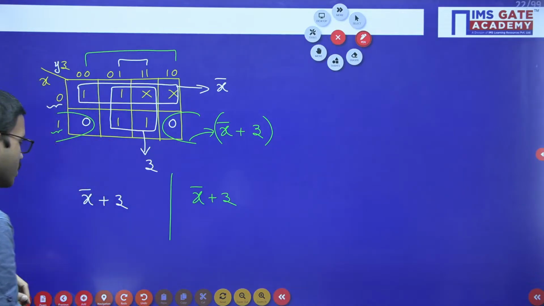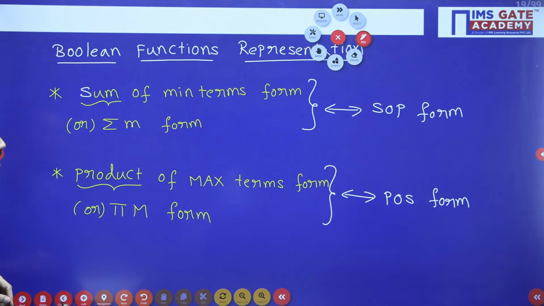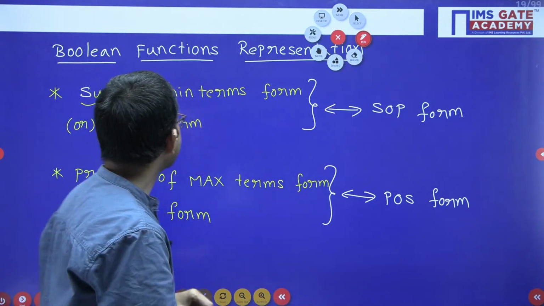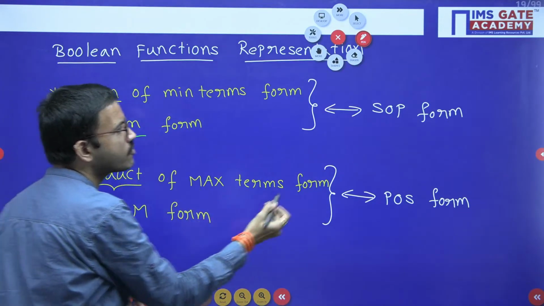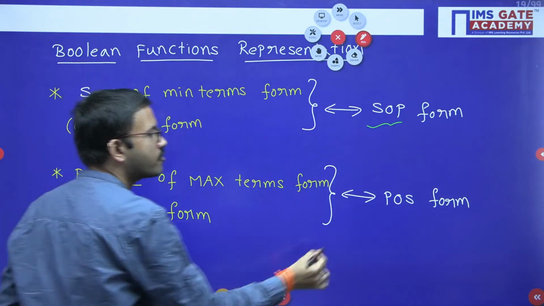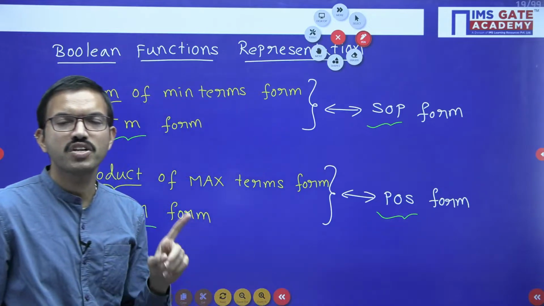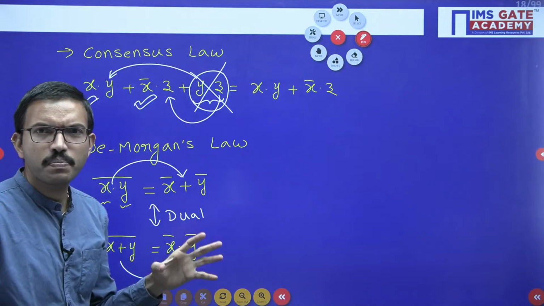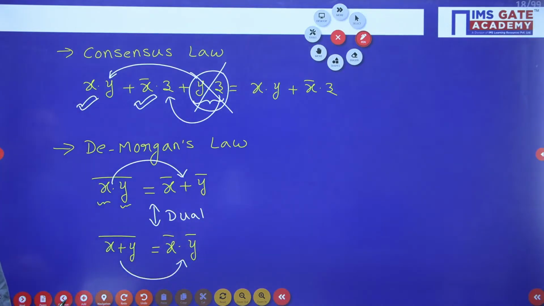So earlier I have mentioned that in most of the cases, in general, if you are having sigma m form, after doing simplification you will get SOP, right? Similarly, if you are having pi capital M, after doing simplification you will get POS. In general, how to identify whether it is SOP or POS? You can observe easily from here.